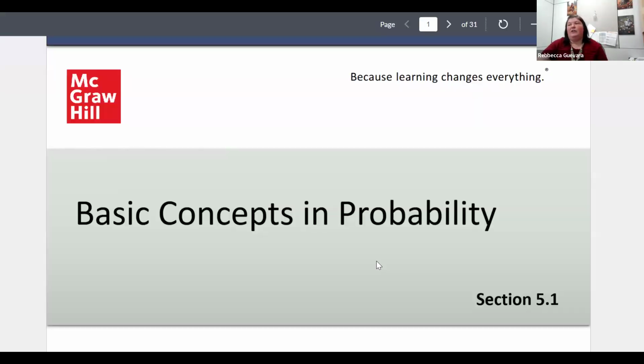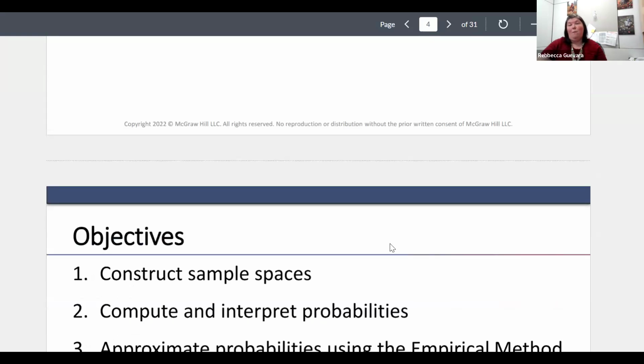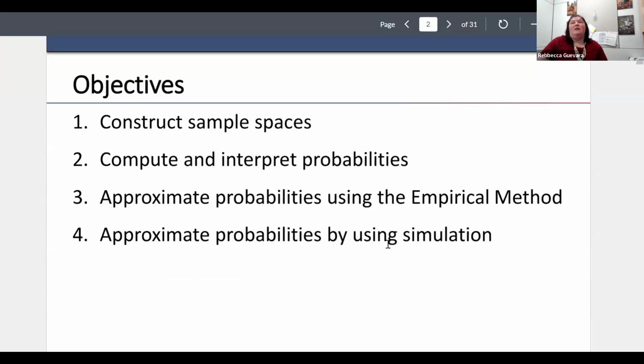Hello, so we are moving into chapter 5. This is going to be probabilities, and we're going to do this in two parts. The first, we're going to talk about basic concepts of probabilities. We're going to talk about constructing sample spaces and how to find probabilities.